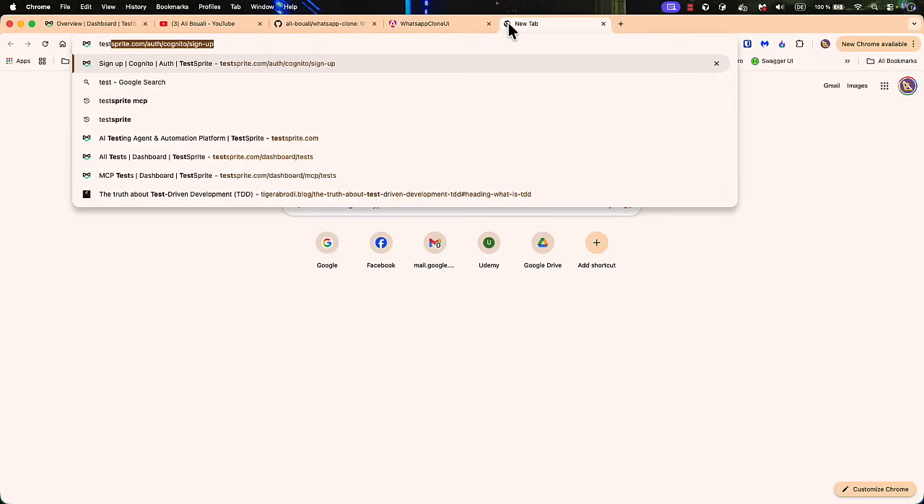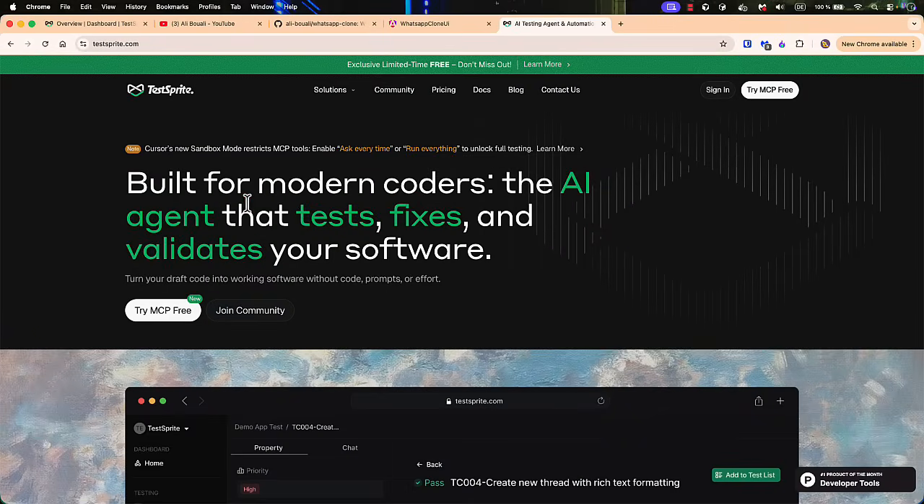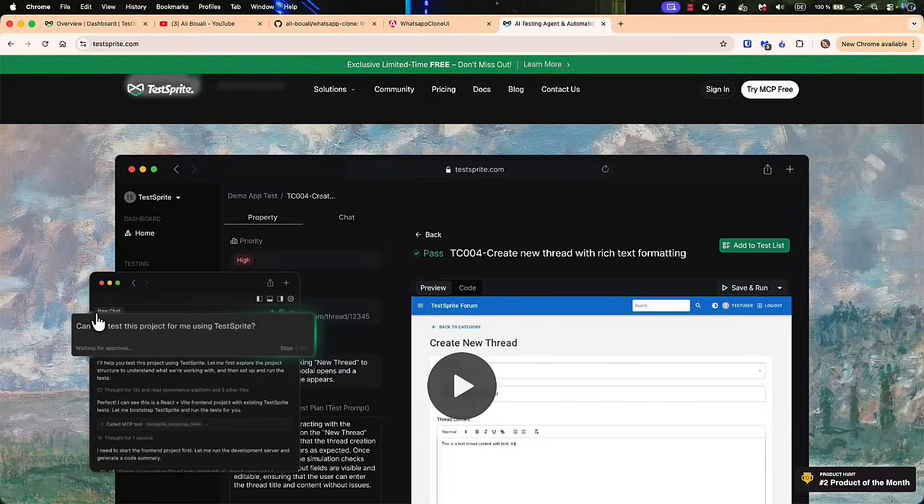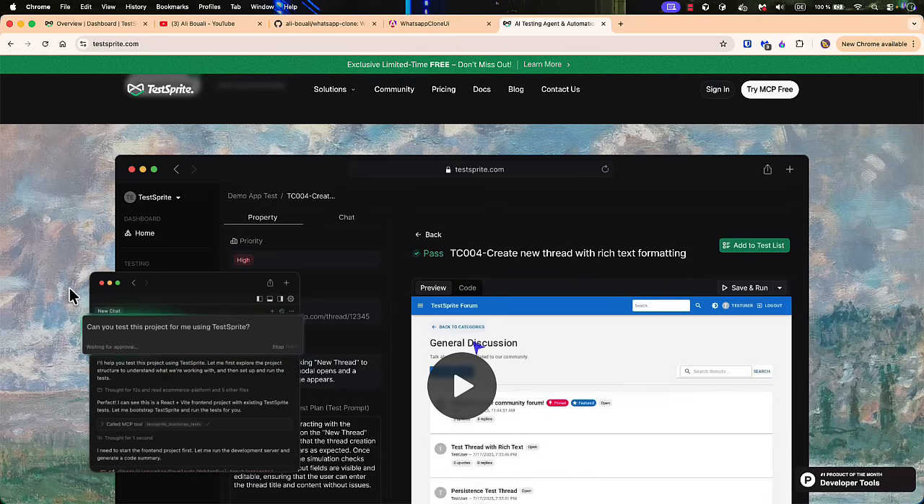First of all, go to TestSprite. So now this is TestSprite, which is built for modern coders, the AI agent that tests, fixes, and validates your software. It's an MCP tool. You can simply click and install it, and then just leave everything to your AI agent or to your AI client. And that's it. You just need to type one command or one prompt, and the magic will start happening.